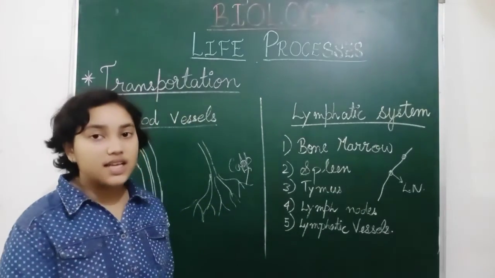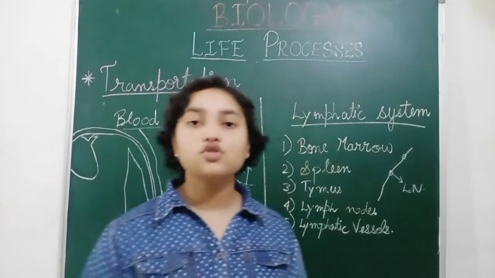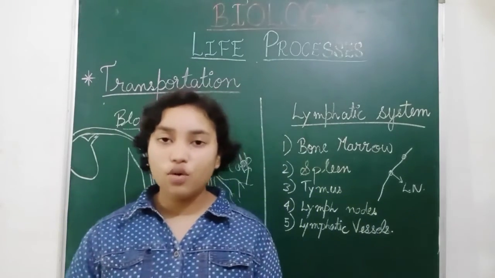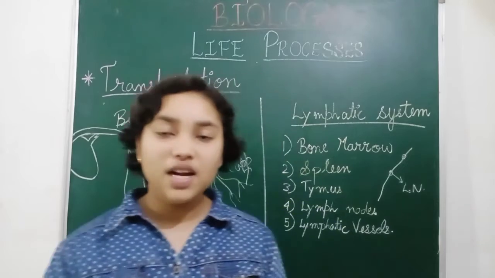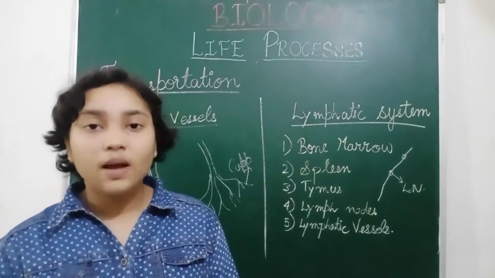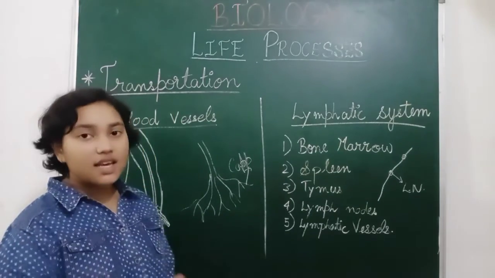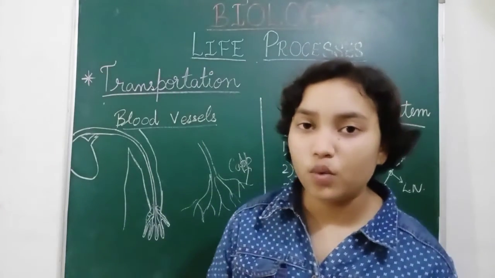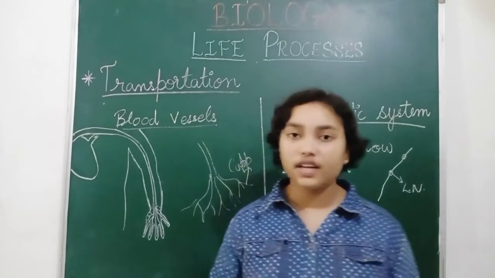And blood is mainly composed of four materials. Firstly, the red blood cells, then the white blood cells, platelets, and the plasma. Plasma is the yellow colored liquid, just like a watery liquid.